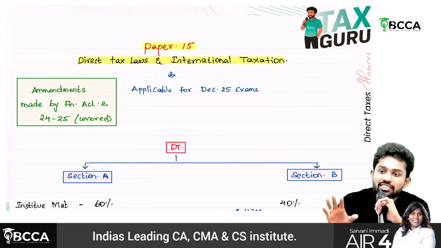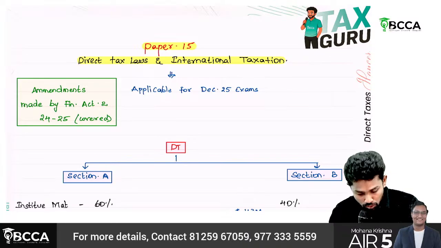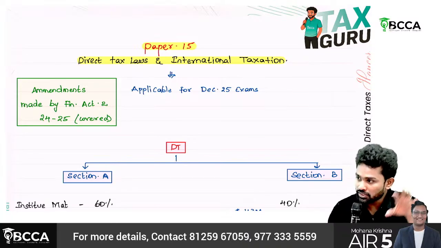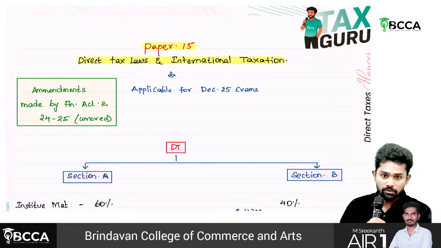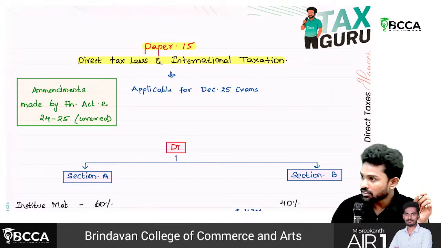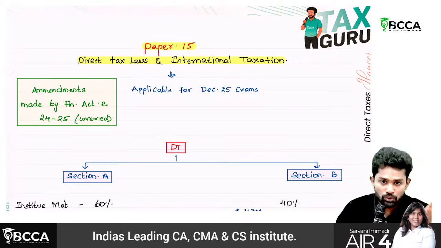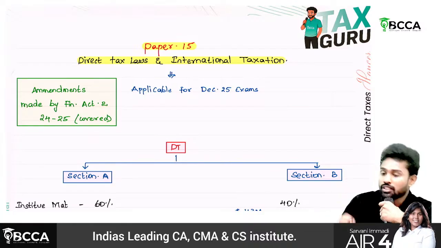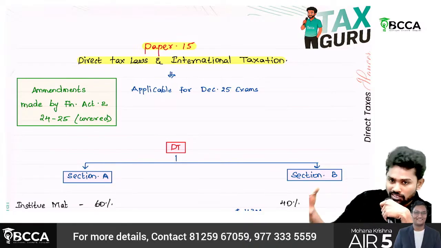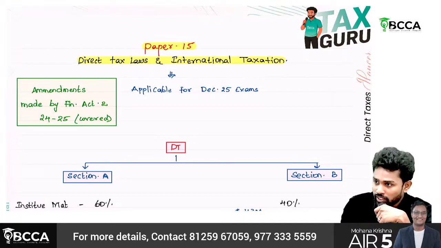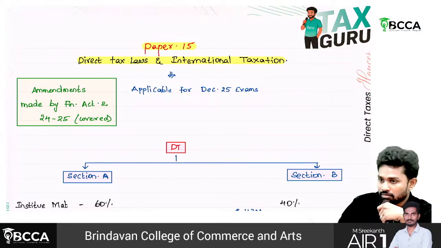So for us currently, Finance Act 2 is applicable, which came on 23rd July 2024. Every 5 years we'll have elections, unless the government has collapsed.